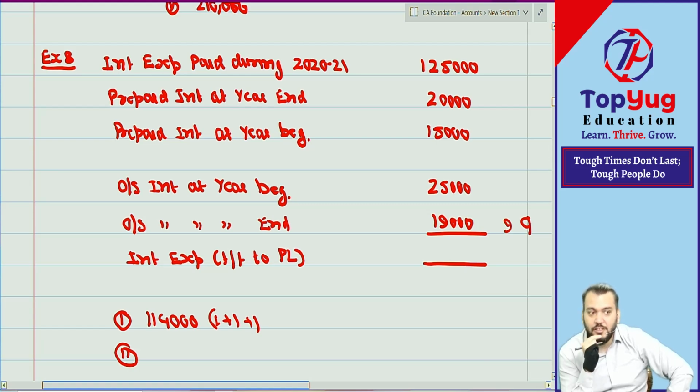Everyone is thinking why 1,40,000 is not coming. This might be wrong. 1,14 can be wrong, so stick to your answer. Don't try to derive this answer. Don't try to derive 1,14. It might be wrong also. This much time will take.